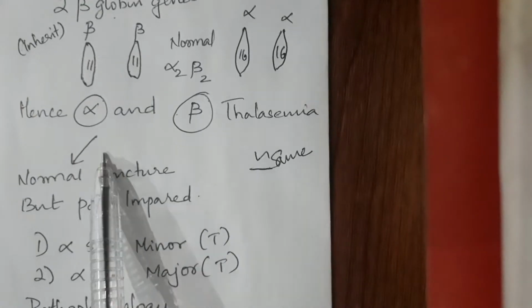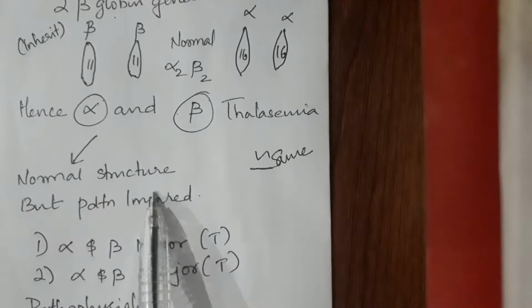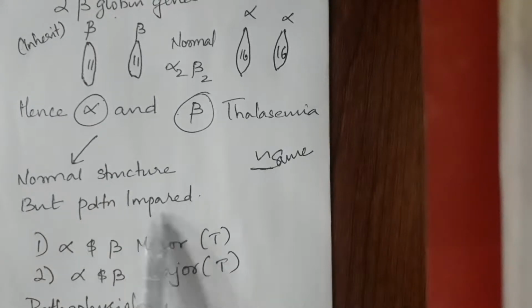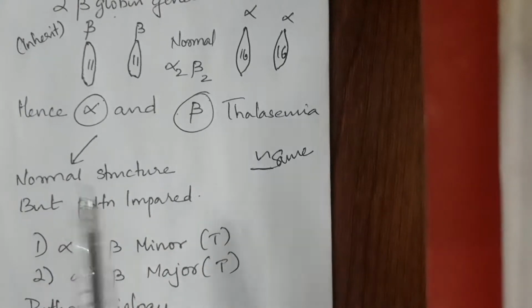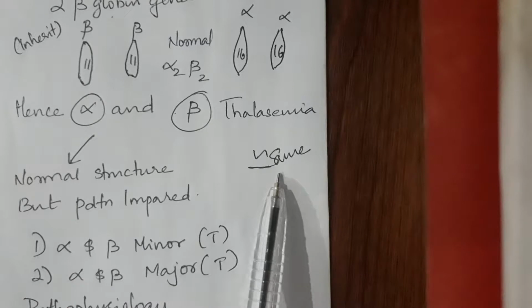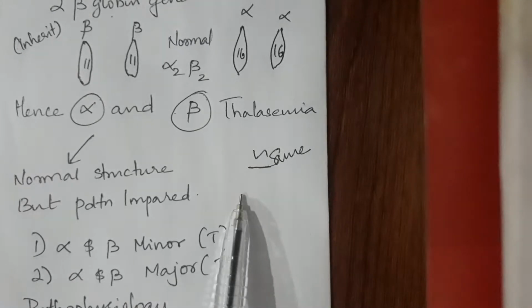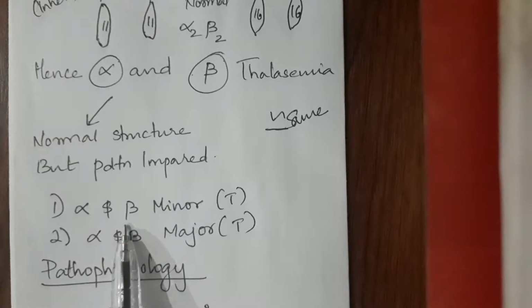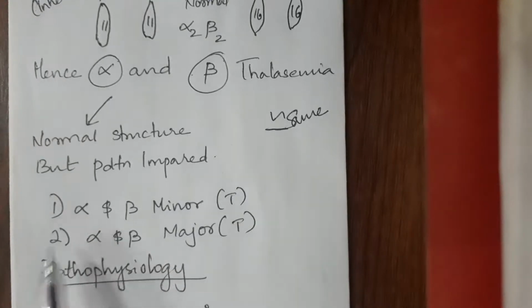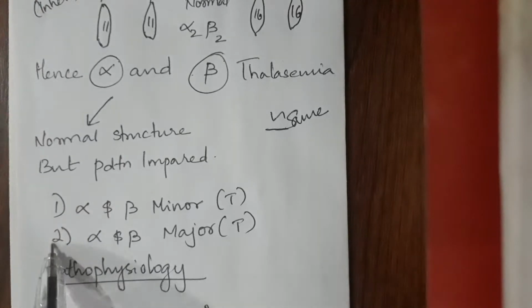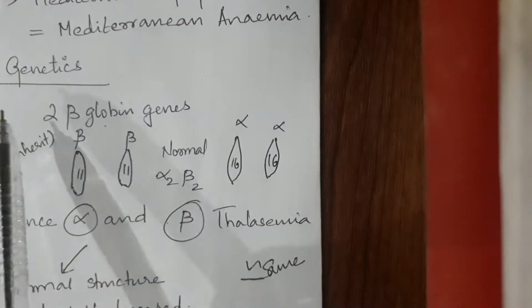Now, what is an alpha thalassemia? Normal structure will be there, but the alpha gene production will be impaired. Same with beta: there will be normal structure, but production is impaired. Next are the two types, alpha and beta minor thalassemia, alpha and beta major thalassemia. Writing this gives you again a value point. Genetics also gives you a value point.